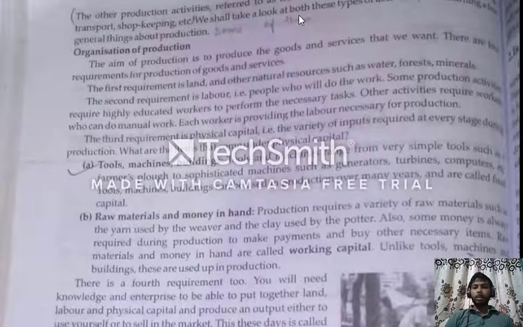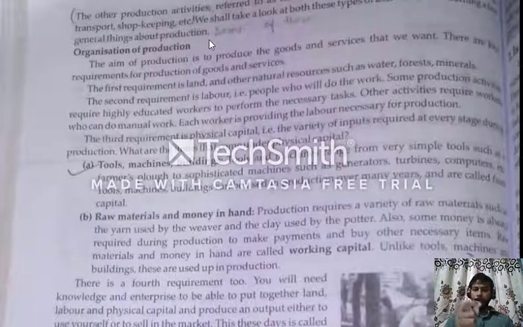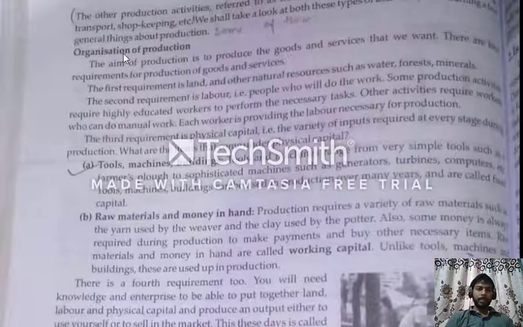We shall look at both these types of activities after learning a few general things about production. So first we will have to learn about production, and after this we will understand it more. Organization of production.